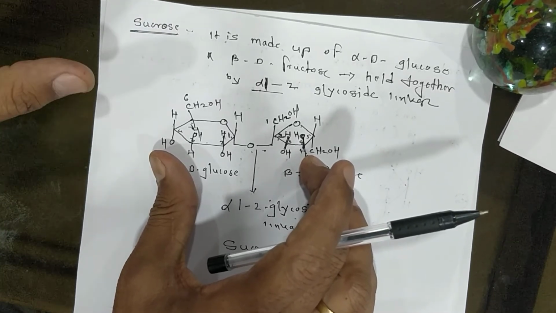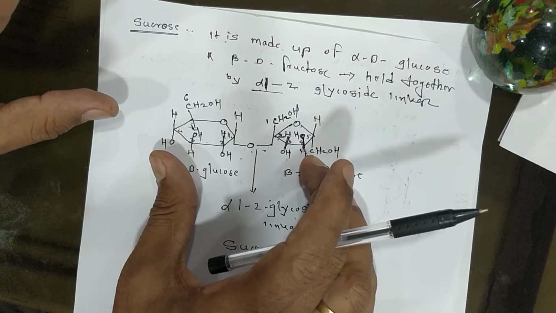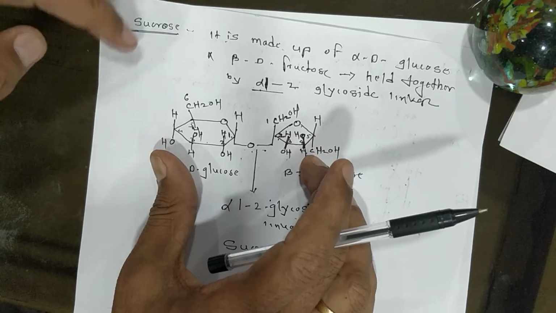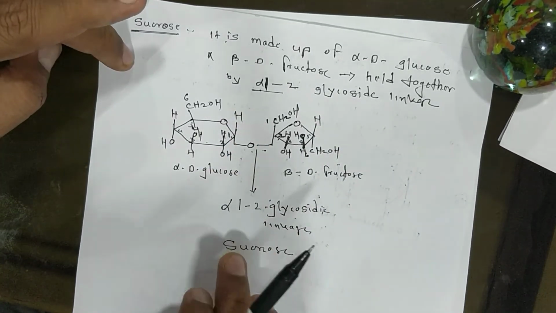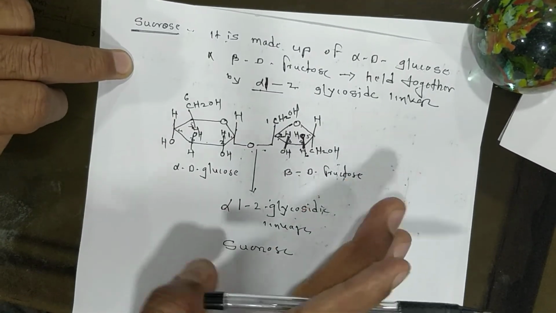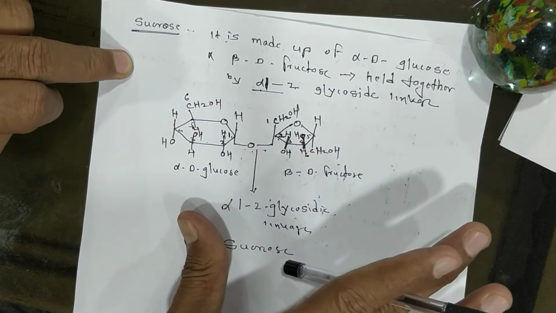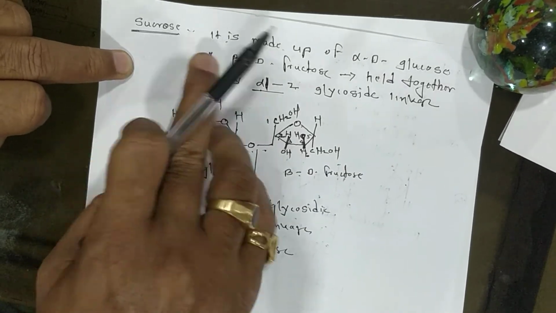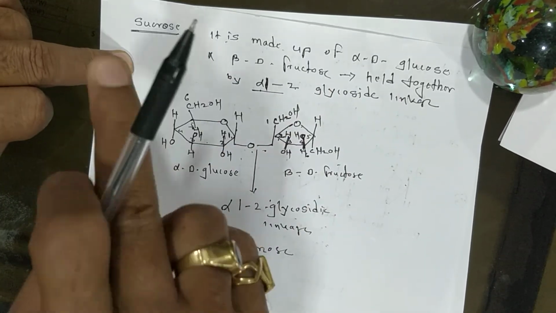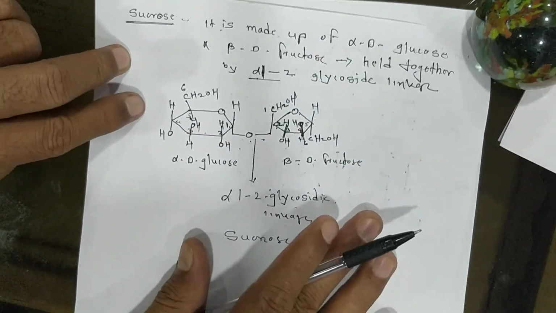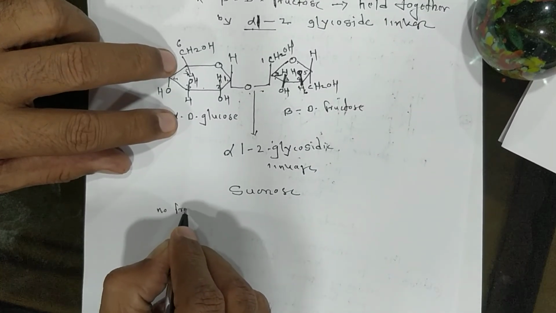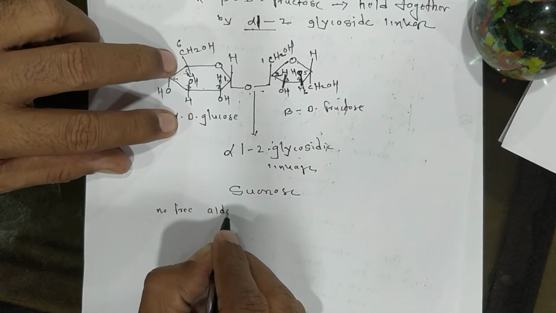What is a disaccharide? These are carbohydrates having two same or different molecules of monosaccharide on hydrolysis. On hydrolysis it can give the same or different molecules. Same is given by maltose, different is given by lactose. Hence these are disaccharides. Lactose and maltose are reducing sugars because they have the free aldehyde group. But in the case of sucrose, it has no free aldehyde group.